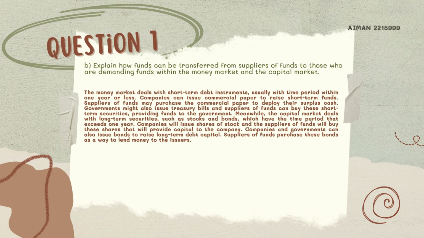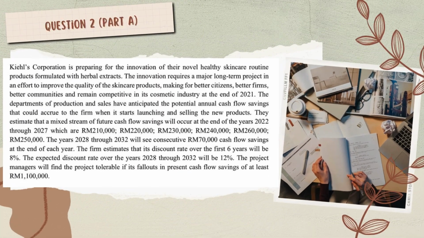Meanwhile, the capital market deals with long-term securities such as stocks and bonds, which have the time period that exceeds 1 year. Companies will issue shares of stock, and the suppliers of funds will buy these shares that will provide capital to the company. Companies and governments can also issue bonds to raise long-term debt capital. Suppliers of funds purchase these bonds as a way to lend money to the issuers.